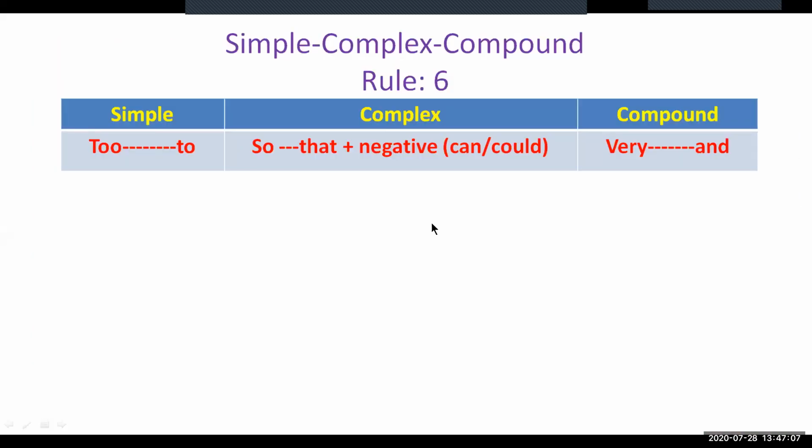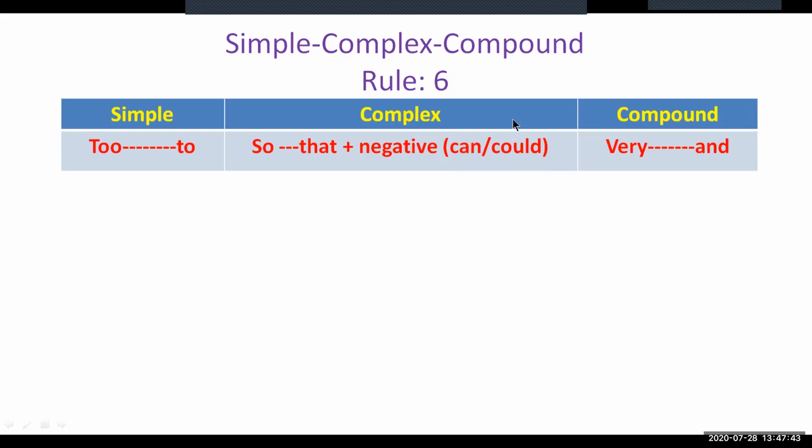This is rule 6 of changing a sentence from simple to complex and compound. In the simple part, we see "too". And in complex, we find "so ... that" plus a negative. Before the negative, there will be a subject and verb, and that verb will take "can" or "could", and then the negative word "not". So in short, it is "cannot" or "could not" in the complex form.